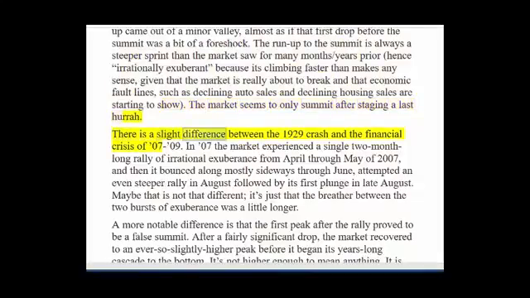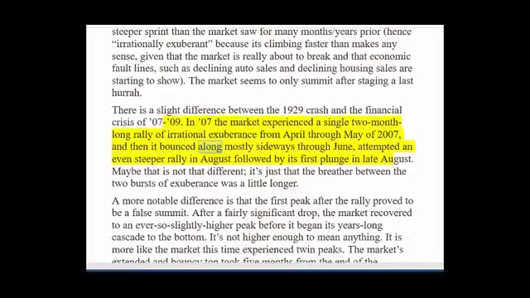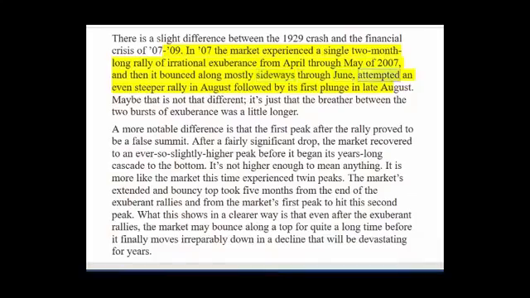There is a slight difference between the 1929 crash and the financial crisis of '07-09. In '07, the market experienced a single two-month-long rally of irrational exuberance from April through May of 2007, and then it bounced along mostly sideways through June, attempted an even steeper rally in August followed by its first plunge in late August. Maybe that is not that different. It's just that the breather between the two bursts of exuberance was a little longer.